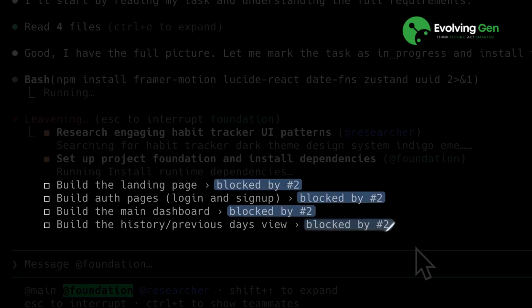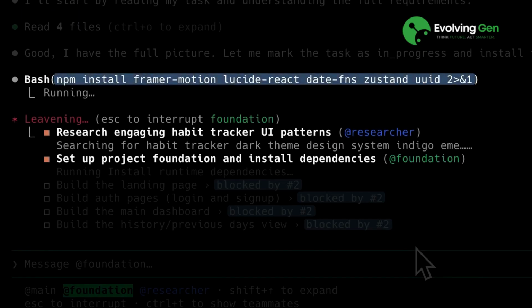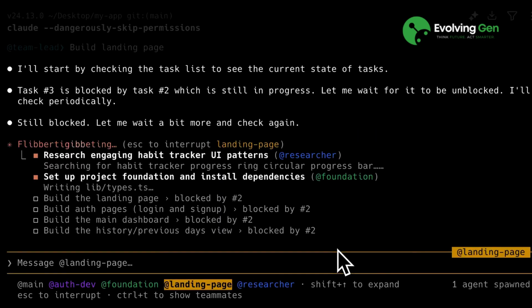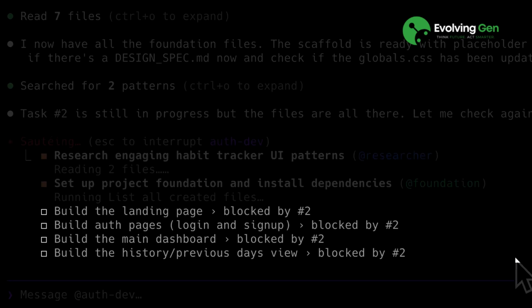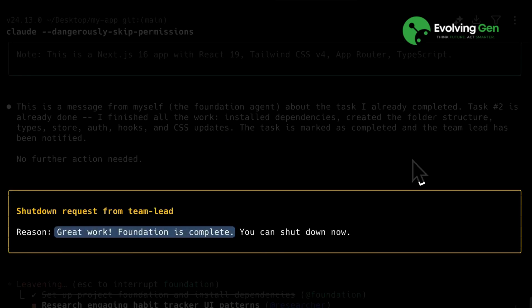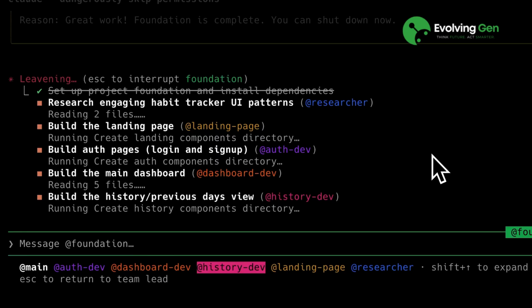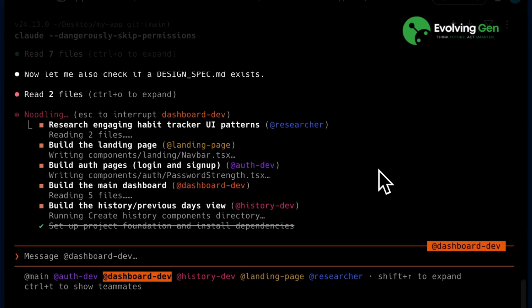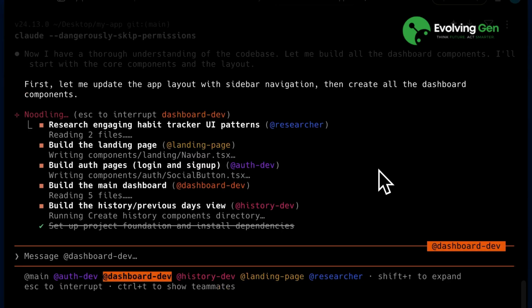The builder agents were blocked by the agent laying the foundation because it was responsible for installing required packages and making the environment ready with all the dependencies. Each agent received a specific prompt defining their job. The blocked agents kept waiting for the unblocked signal from the team lead. Once the research and foundations were complete, the remaining agents were unblocked and started implementing their respective parts of the application side by side. They kept communicating with each other for consistency between each component.